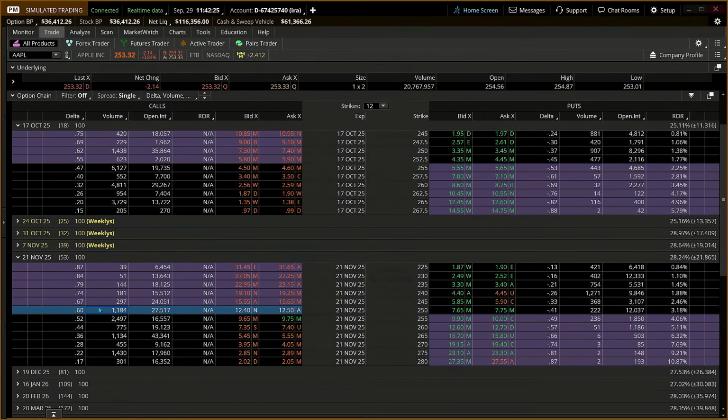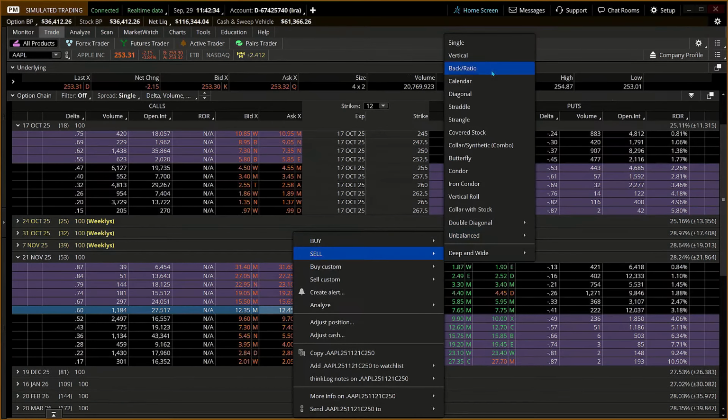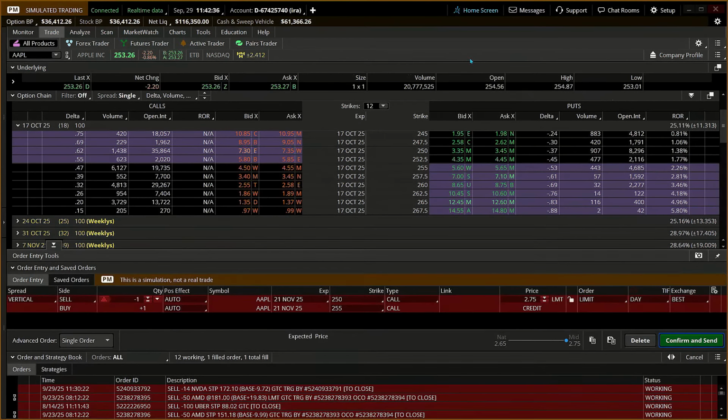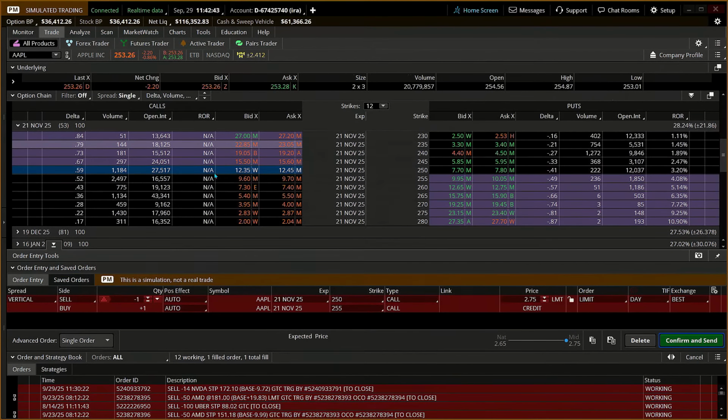If we chose the at-the-money call, which is the 250, we're going to right click on that, 1245 buy, and then what you're now going to see is vertical. If we bought the 250 and we're looking at the Novembers, we bought the 250s and then sold the 260s. There's still 19,000 contracts and a 10-cent bid-ask spread on those. We're going to do the 250, 260.